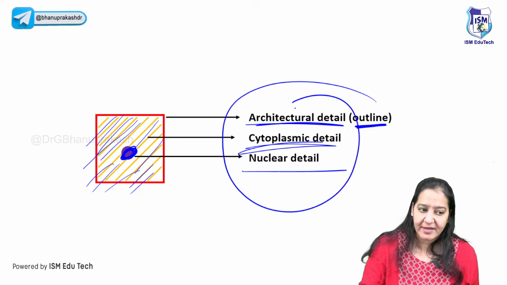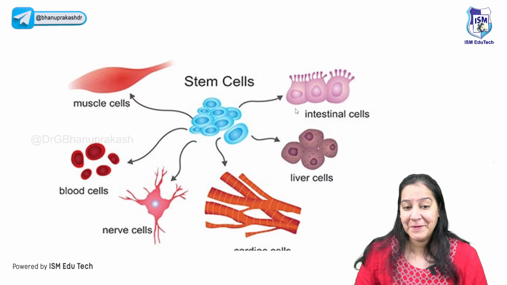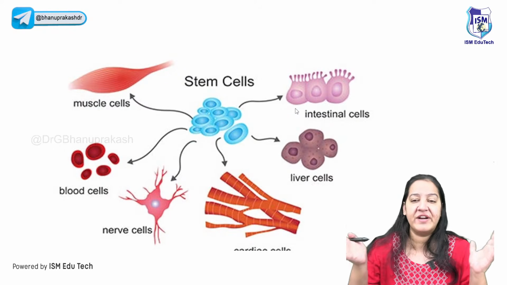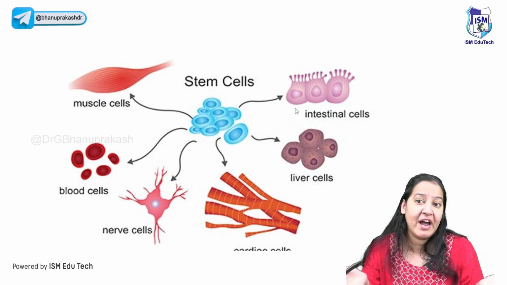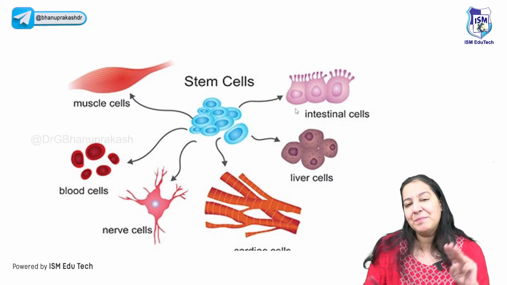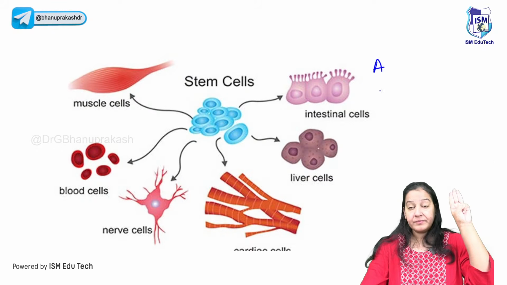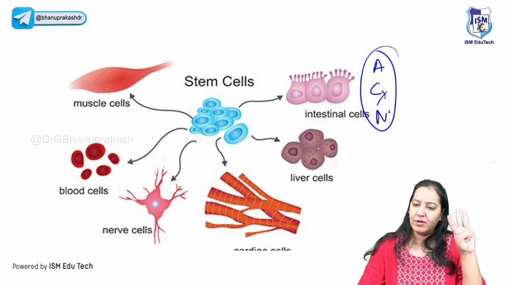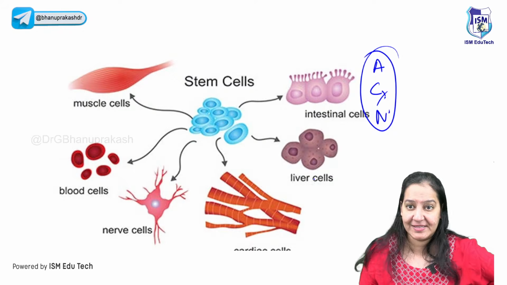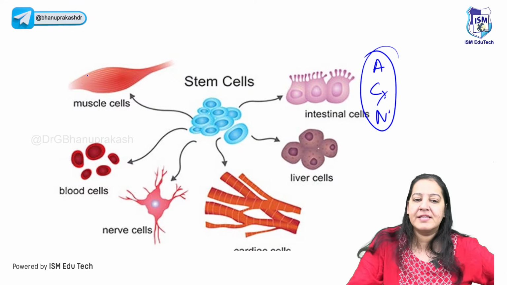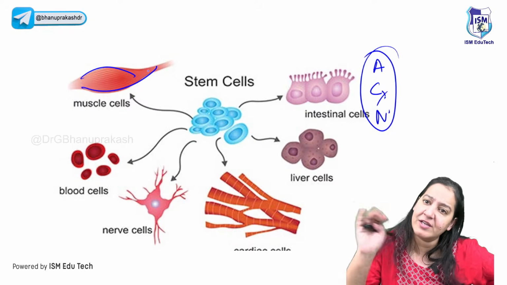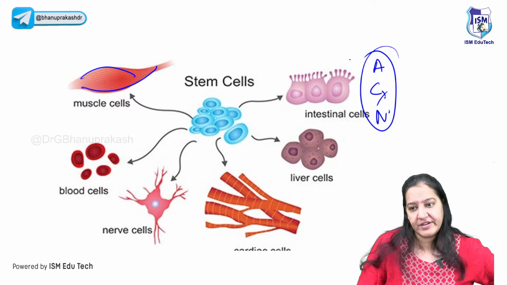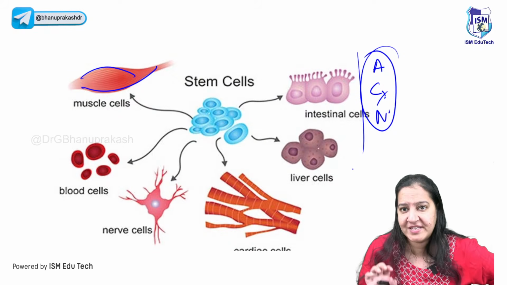So based on these 3 details, I can identify the various cells of the human body. You can see the human body has multiple types of cells. They all have different shape, different outline, different cytoplasm, different nucleus. So basically on 3 details: architecture, that is outline and shape; number 2, cytoplasmic detail; and number 3, nuclear detail. Based on that, I can identify the various types of cells. If you tell me the cell is spindle shaped, the cytoplasm is red, the nucleus is blue, I can say you are talking about a skeletal muscle cell, right? Likewise, if you give me the 3 details, I can identify that cell, or if you show me the diagram.